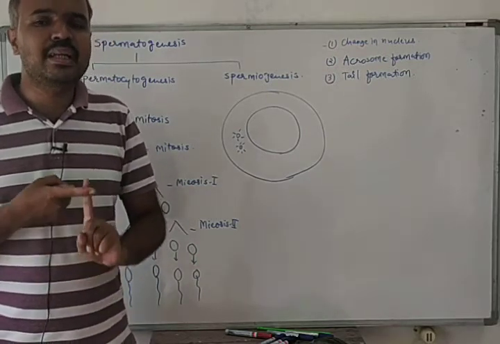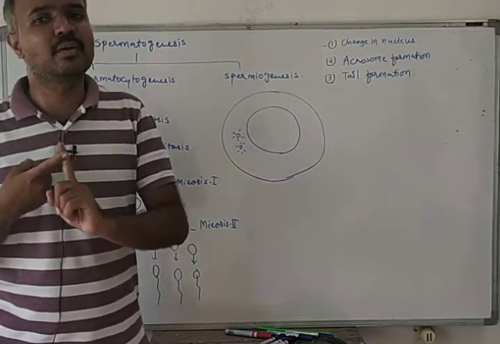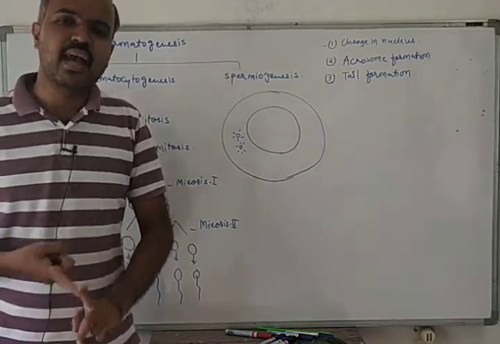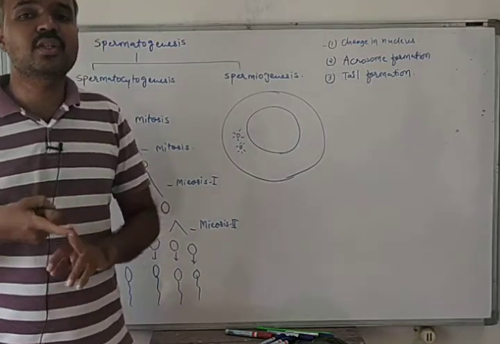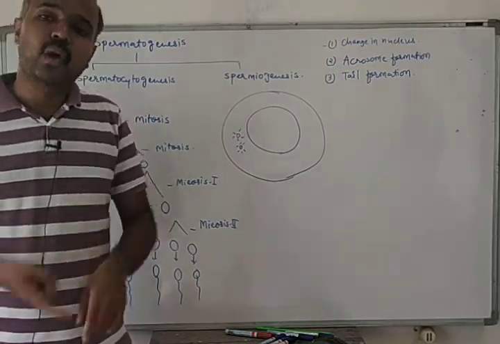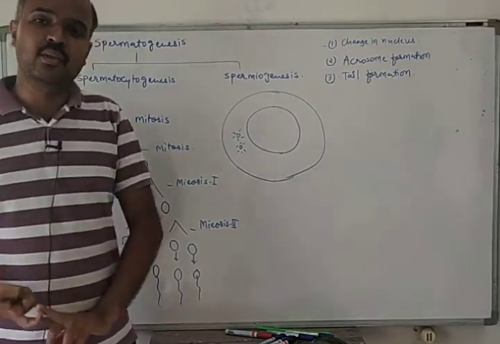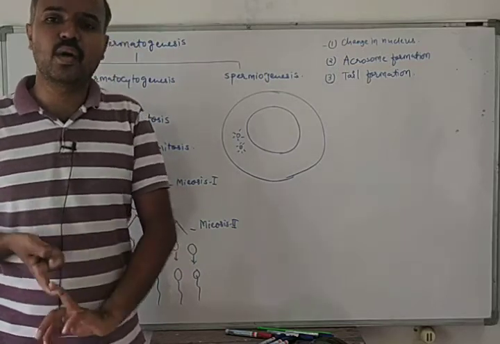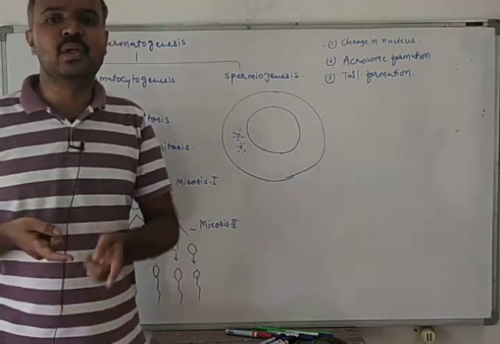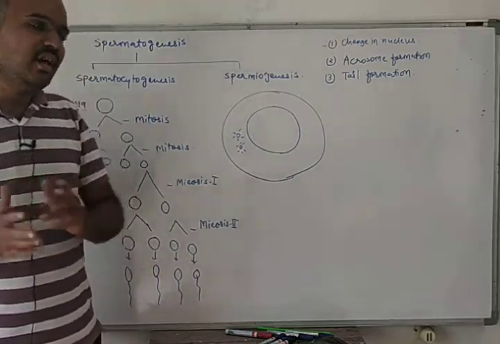What is spermatocytogenesis? Production of spermatids from spermatogonia is known as spermatocytogenesis. Then spermiogenesis. What is spermiogenesis? Production of mature spermatozoa from spermatids is known as spermiogenesis. And what is spermiation? Release of mature spermatozoa from seminiferous tubule is known as spermiation. So please learn these three terms well.